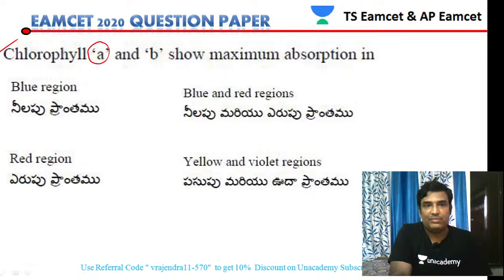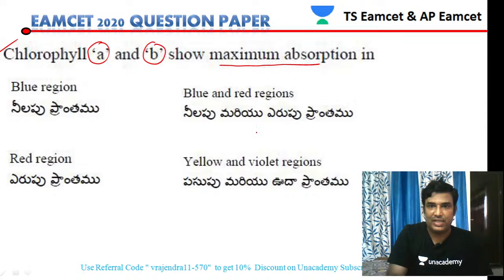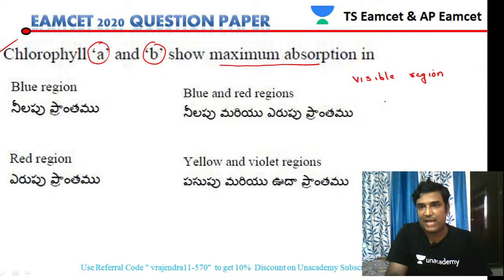Chlorophyll A and B show maximum absorption at which regions of the light? If you see the visible region of the light, the visible region has different colors, like VIBGYOR. V stands for violet, then indigo, blue, green, yellow, orange, red.